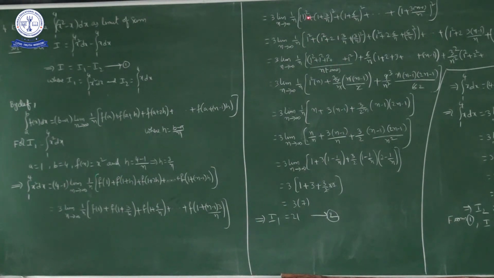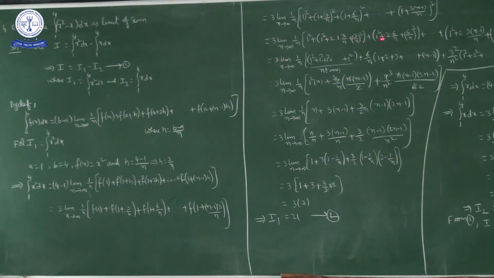Next, here if we expand 1 plus 3 by n whole square, a plus b whole square, a square plus 2ab plus b square. 1 plus 6 by n whole square, again a plus b whole square, a square plus 2ab plus b square. And the last term also a plus b whole square, a square plus 2ab plus b square. Okay, now here 1 square, 1 square, 1 square, n times. So 1 square into n, nothing but n, plus.